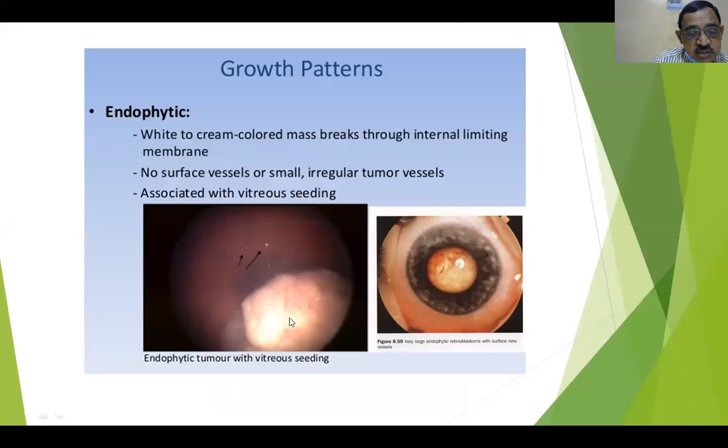Here this is an endophytic tumor with vitreous seeding. These are all vitreous seeds, and this is the tumor. And this is a very large endophytic retinoblastoma with surface new vessels. This is the tumor.